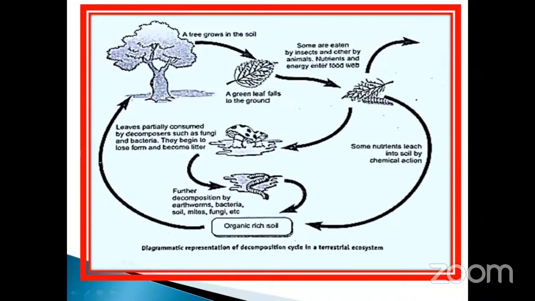Okay, and factors affecting decomposition. What are the factors affecting the decomposition process? First of all, you should know the abiotic factors. Particularly, decomposition is largely an oxygen requiring process. So which one is very, very important in this process, you know? So oxygen requiring process. Okay, oxygen requiring process. Without oxygen, what happened? It will not undergo the degradation process. O2 is essential.